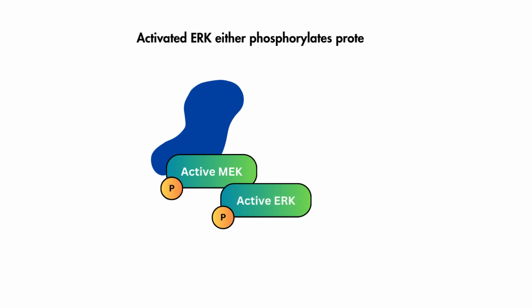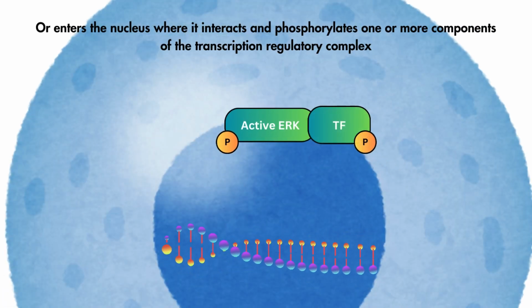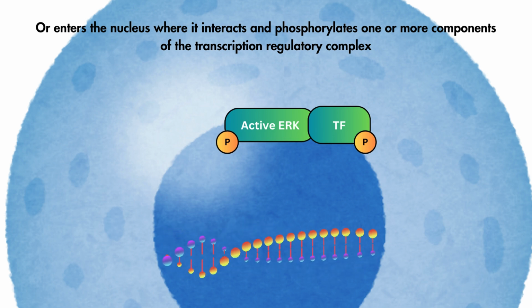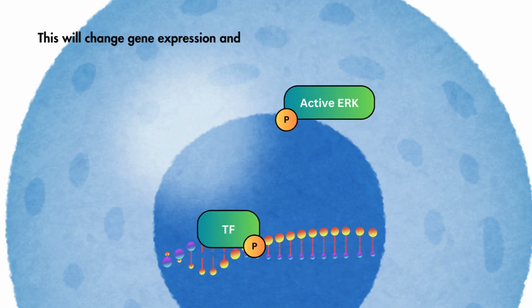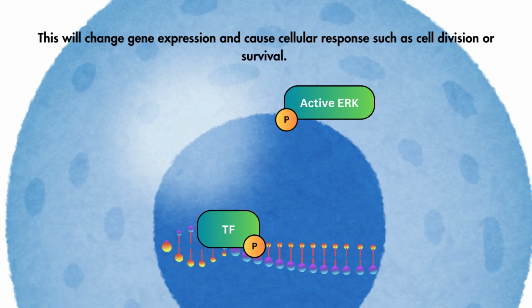Activated ERK either phosphorylates proteins or enters the nucleus, where it interacts with and phosphorylates one or more components of the transcription regulatory complex. This will change gene expression and cause cellular responses such as cell division or survival.